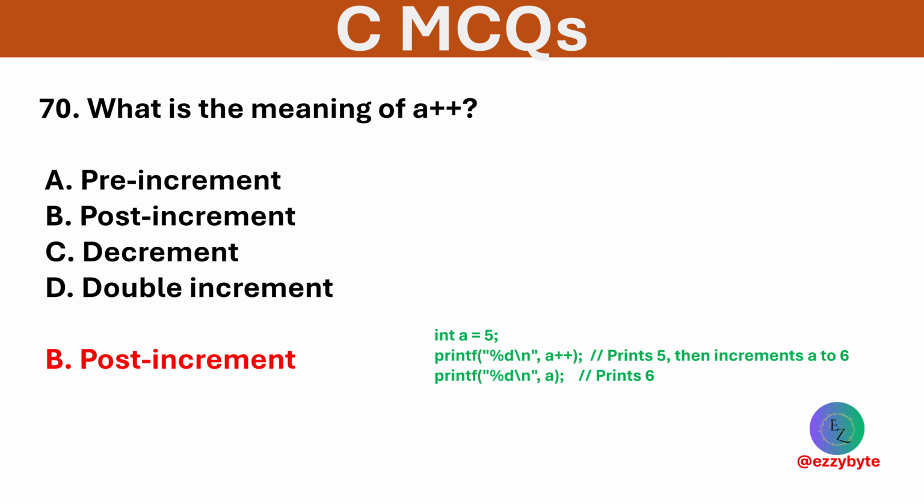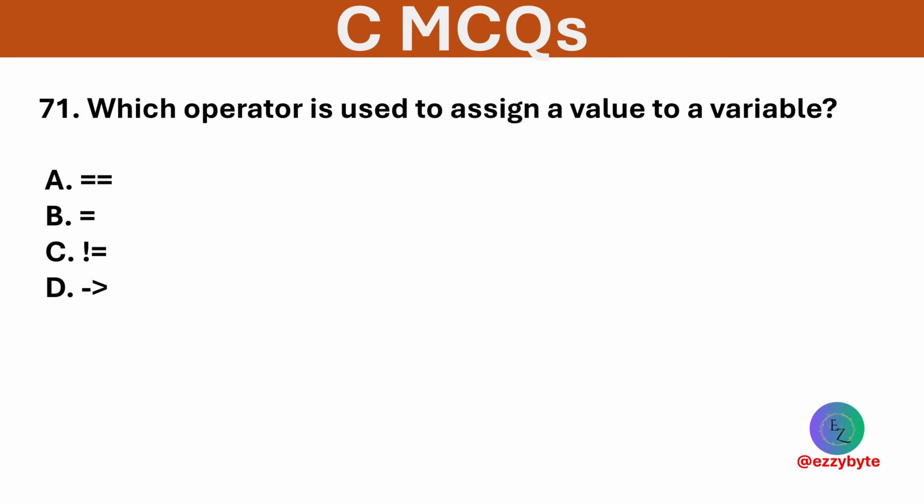A++ increments the value after the current statement. The operator is used to assign a value to a variable. Options are equality operator, assignment operator, inequality operator, and access in structures. Option B is correct. The assignment operator assigns a value to a variable. For example, x = 5 assigns the value 5 to x.